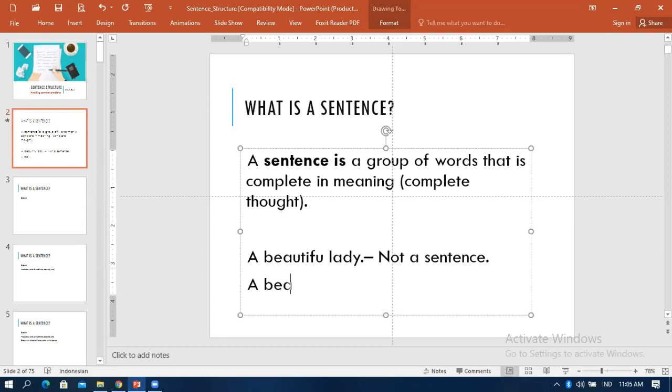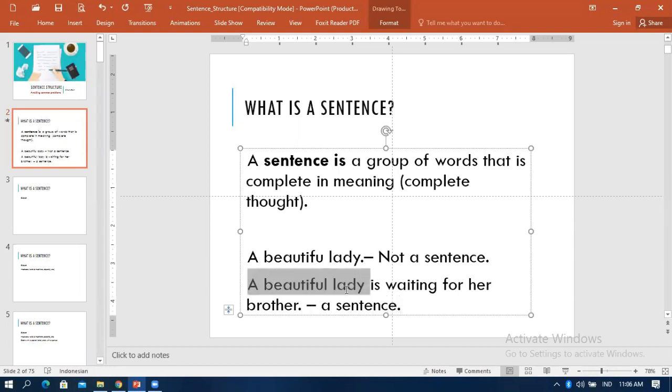But when we have this one, a beautiful lady is waiting for her brother, for example, it is now a sentence. Why is it a sentence? Because it has a subject. In this case it is lady. This is the subject, right? And the verb to be is. So in this case, this is a sentence.